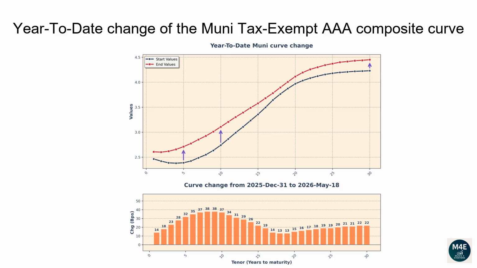The 1-year tenor changed 14 basis points. The 2-year tenor changed 18 basis points. The 5-year tenor changed 32 basis points. The 10-year tenor changed 37 basis points. The 20-year tenor changed 15 basis points. The 30-year tenor changed 22 basis points.